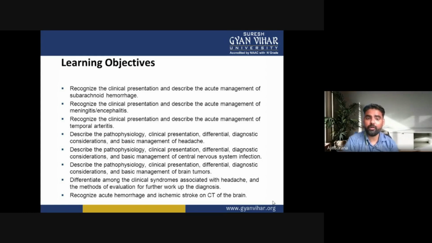So, in the learning objectives, the student should understand how to recognize the clinical presentation and describe the acute management of subarachnoid hemorrhage. The student should recognize the clinical presentation or clinical features and describe the acute management of meningitis or encephalitis, and of temporal arteritis.